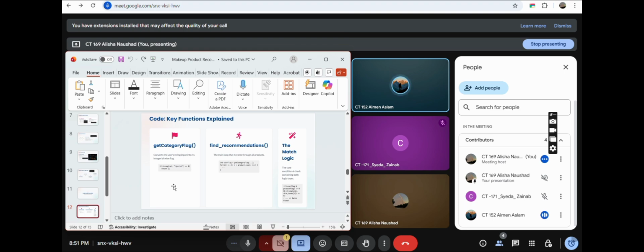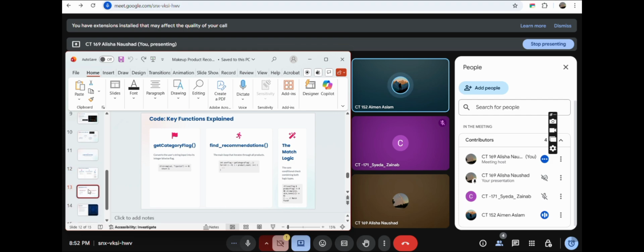Number two, find recommendations. This is the main loop that iterates over every product in our array database. The third one is the match logic. This is basically the critical line of our code. It uses a single conditional check combining the two logic types. It checks for the category match using the bitwise AND operator and checks for the skin tone match using a simple string comparison. This is how we efficiently find a match across all criteria.